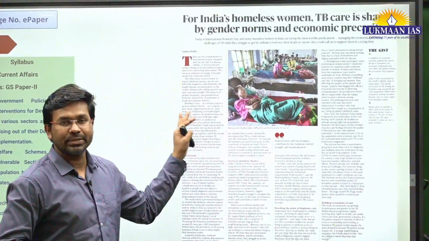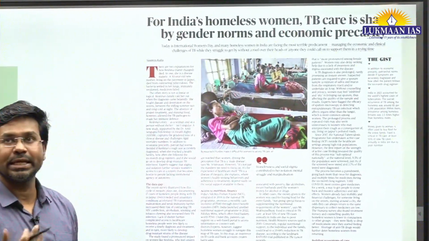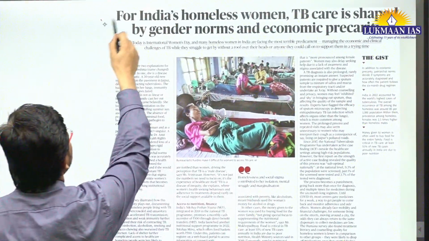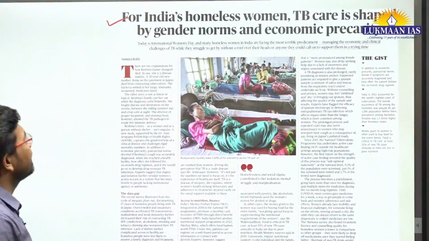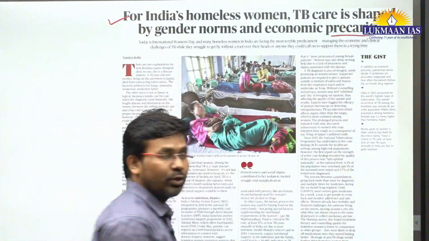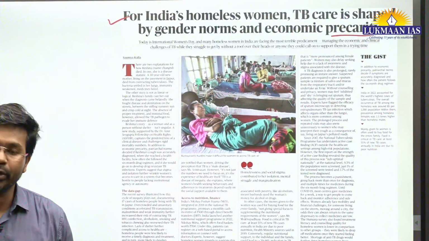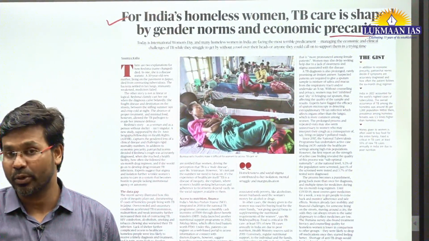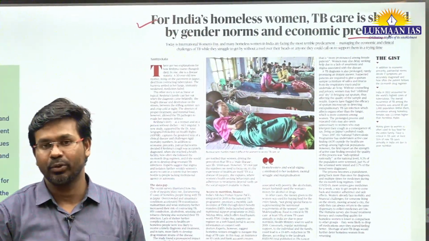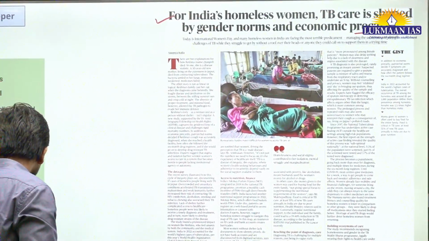And this topic is a very important topic. What is the name of the topic? It says, for India's homeless women, TB care is shaped by gender norms and economic precarity. Okay, so we are going to discuss tuberculosis. We are going to discuss what is tuberculosis and how women find it difficult to get themselves treated.